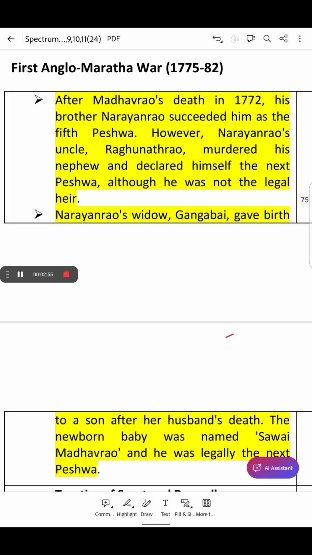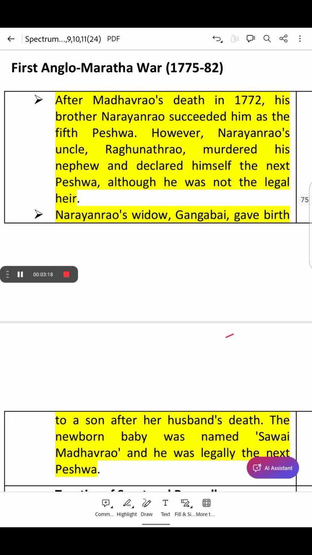Okay. But this Treaty of Surat was not acceptable to the British East India Company under the Kolkata Presidency. Under the Regulating Act 1773, Bombay Presidency was under the Calcutta Presidency along with Madras. So in the year 1776, they signed the Treaty of Purandar under Kolkata Presidency.